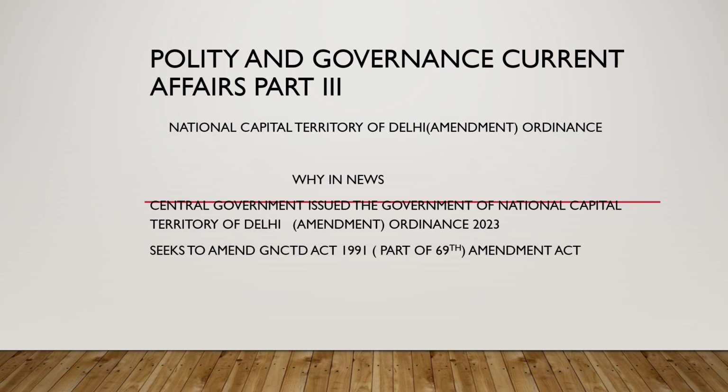Then in 1991, by the 69th Amendment Act, the legislative assembly was brought back, and Article 239AA mentioned how it would be governed, who would be the administrator, what laws would be administered by the elected members, and what would be administered by the governor.